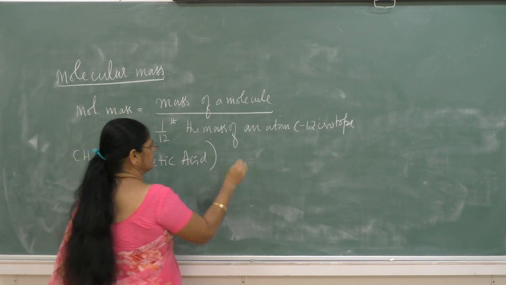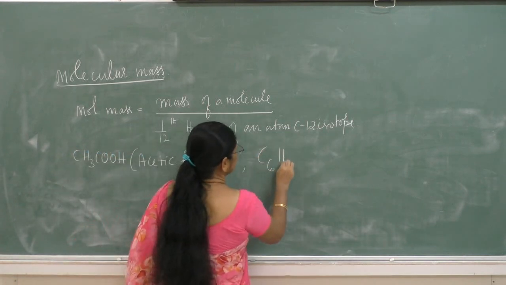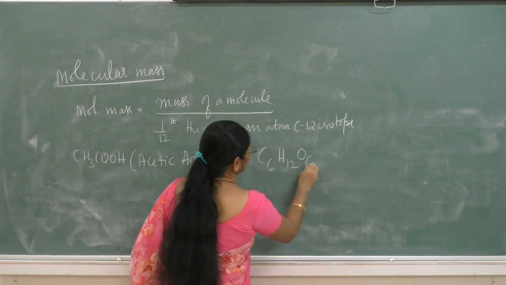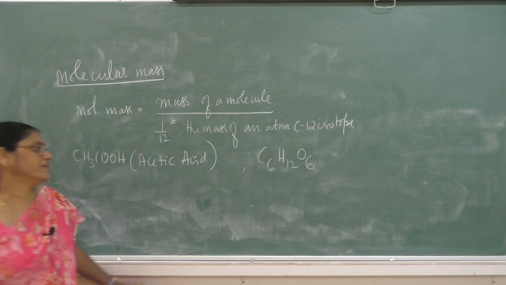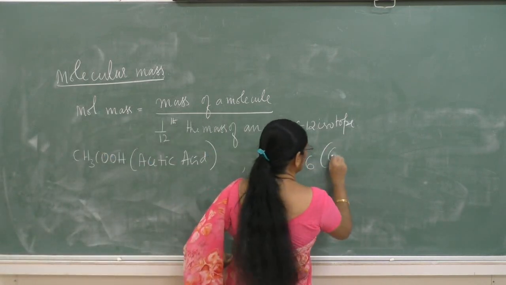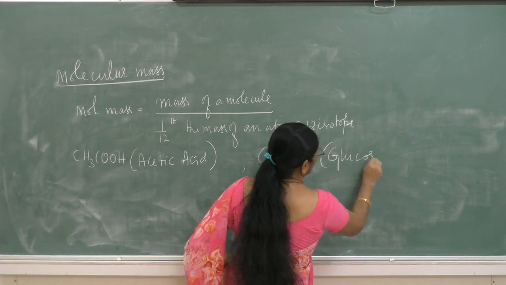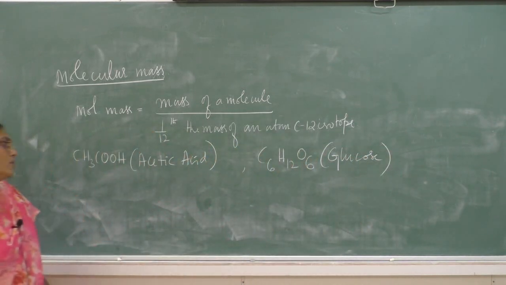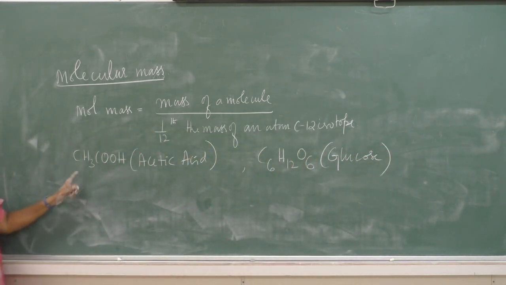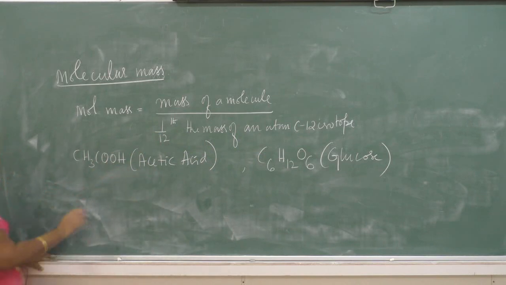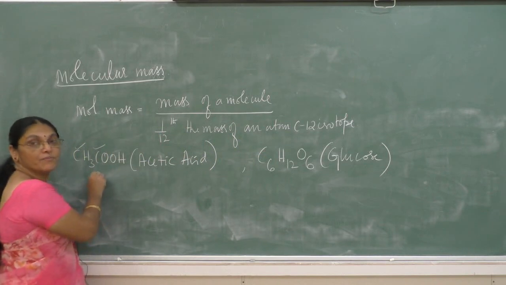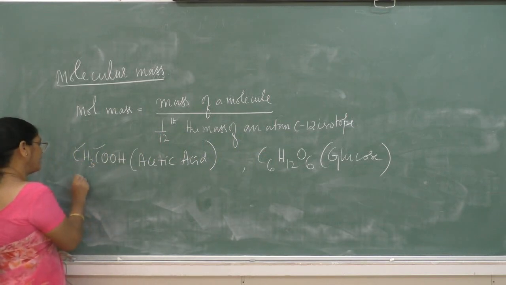C6H12O6 is glucose. First calculate the molecular mass of acetic acid. How many carbon atoms are present in this molecule? There are 2 carbon atoms.